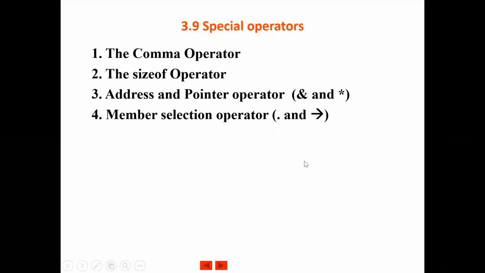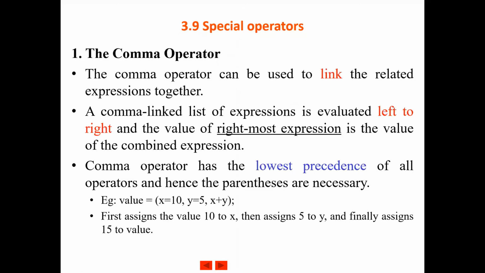Here the comma operators are used to link related expressions together. When we usually use a variable, first we assign a value to the variable, and then we use it in an expression and evaluate the expression.